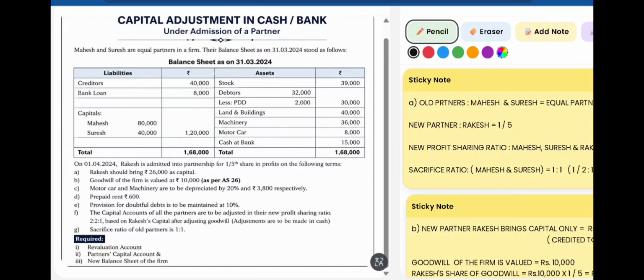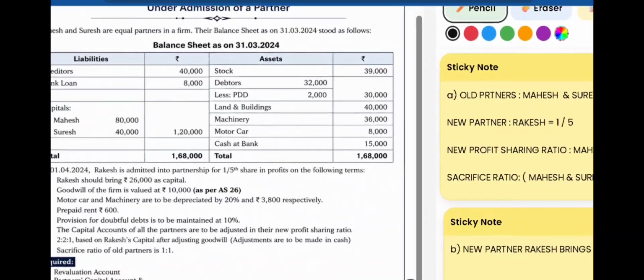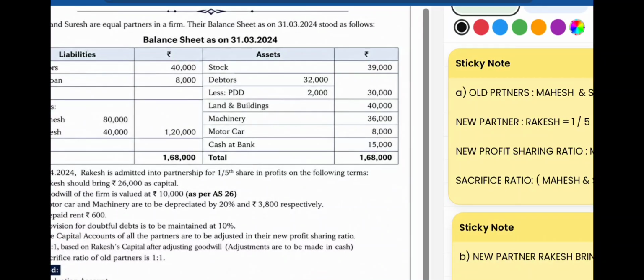Now the adjustments given here are on 1st April 2024, Rakesh is admitted into partnership for 1/5 share in profits on the following terms. First, Rakesh should bring rupees 26,000 as capital. Second, goodwill of the firm is valued at rupees 10,000 and it should be treated as per AS 26.